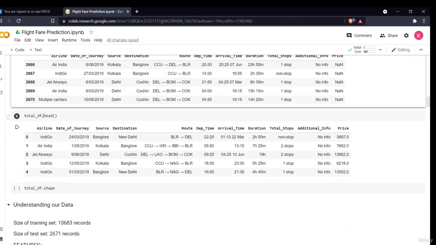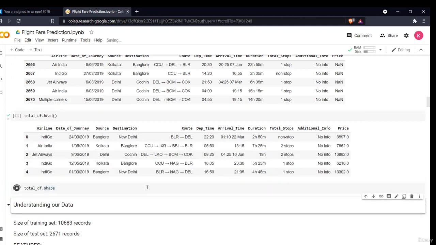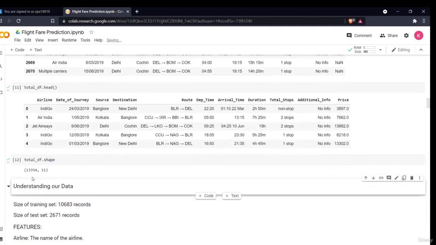When I run total_df.head, it shows the data present at the start, which means the train data. You can see that there is a price column because this is my train data. When I look at the total shape, this is quite a large dataset which has around 13,354 rows and 11 columns.